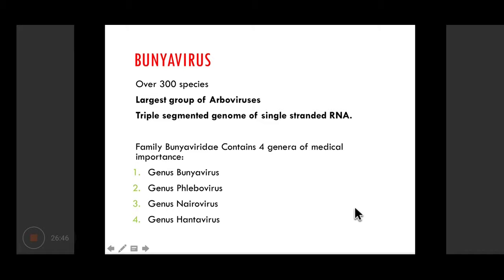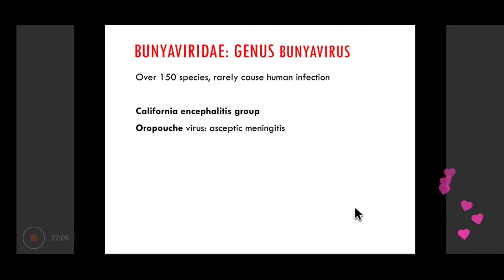Then another group is Bunyaviruses, which is the largest group of arboviruses, but they are not really causing a lot of encephalitis, so we'll not be discussing them in detail. They basically contain 4 genera: Orthobunyavirus, Phlebovirus, Nairovirus, and Hantavirus. Out of them, California encephalitis virus group causes encephalitis, and another virus is responsible for aseptic meningitis. But again, very rarely do they cause infection in human beings, and from India, none have been reported.